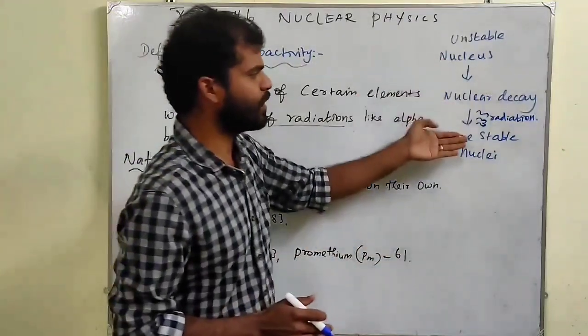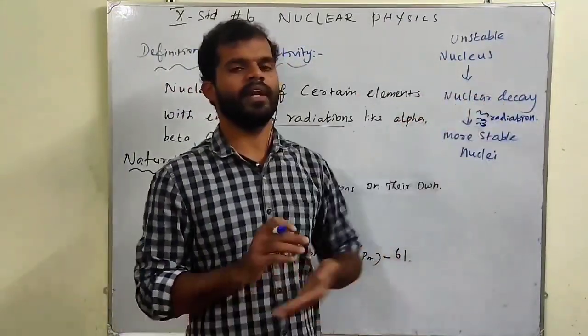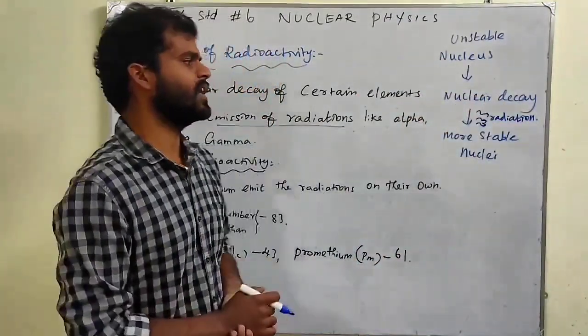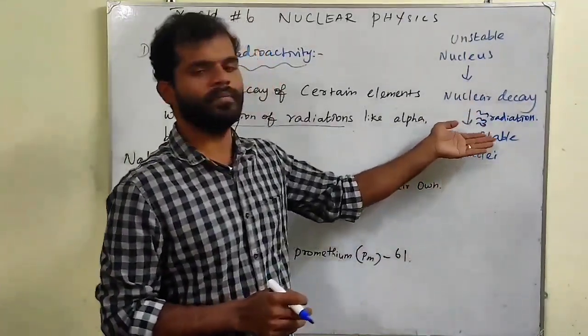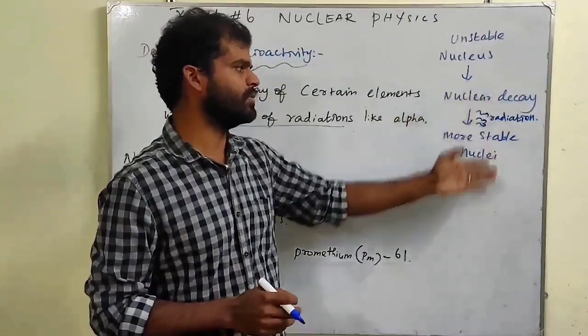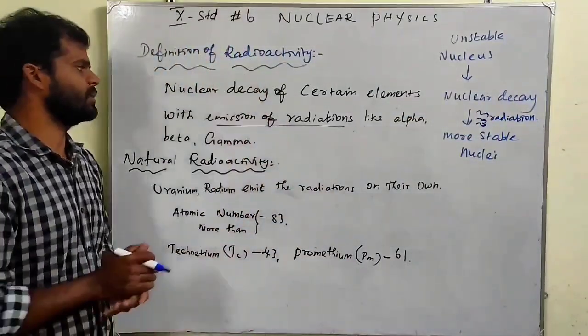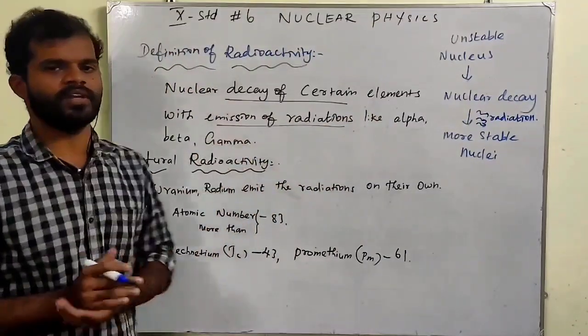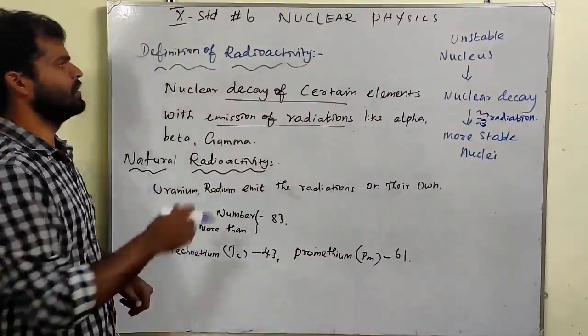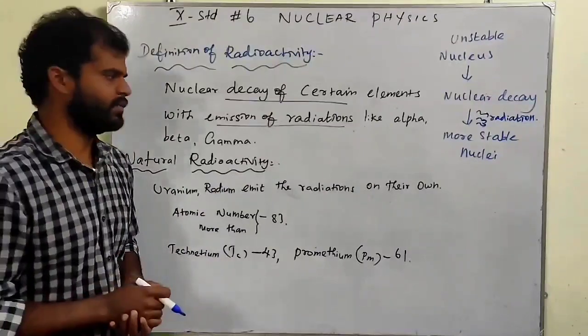So during this process, what will happen? They will emit radiations, like alpha, beta, gamma, right? So this kind of radiation will be emitted during this process, and that is called radioactivity. So nuclear decay of certain elements with emission of radiation like alpha, beta and gamma is called radioactivity.